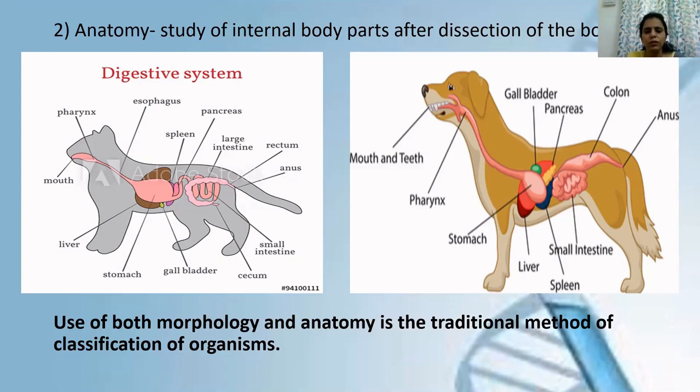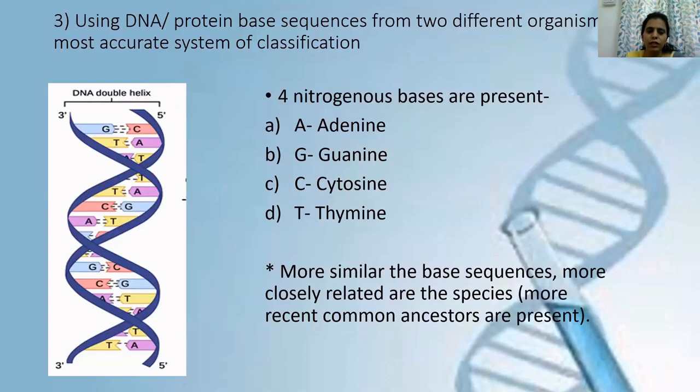Later on, when technologies improved, when new microscopes were developed, and new tools and technologies came into the laboratories, another very important and the most accurate method of classification evolved, and that was based on using DNA or protein based sequences.